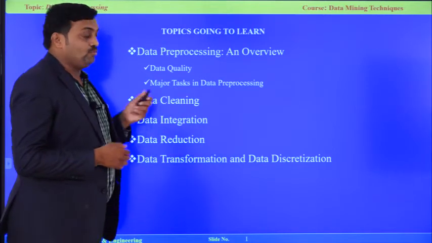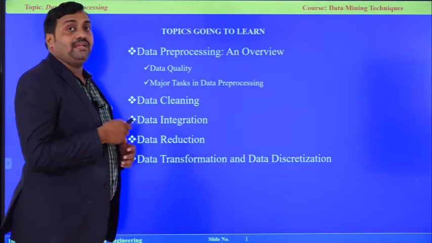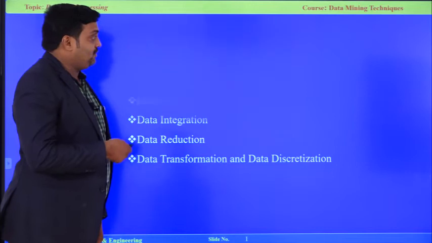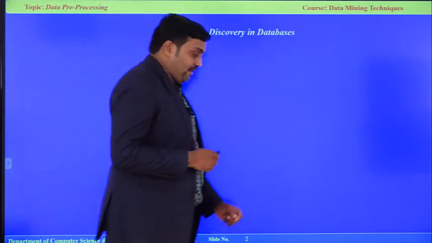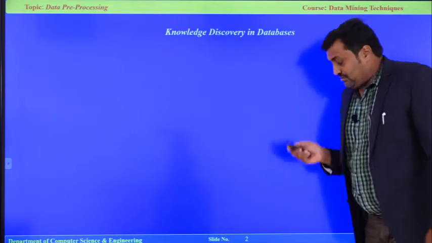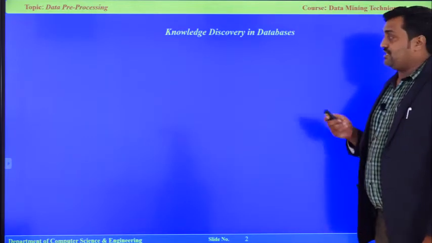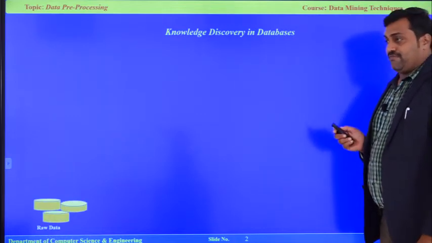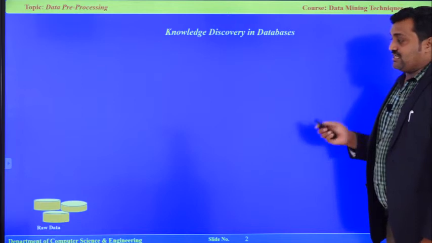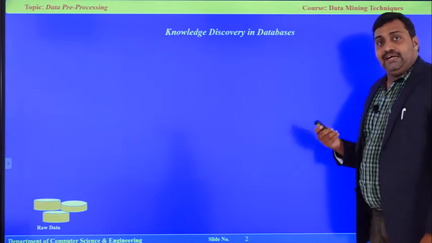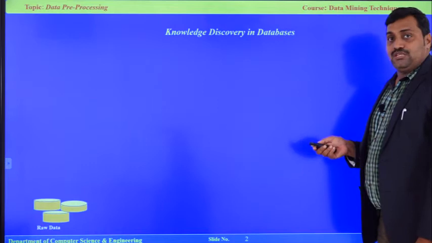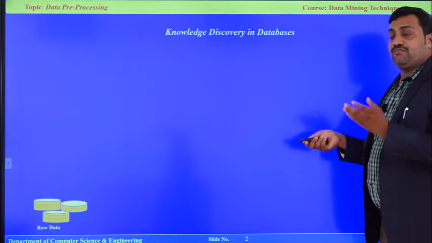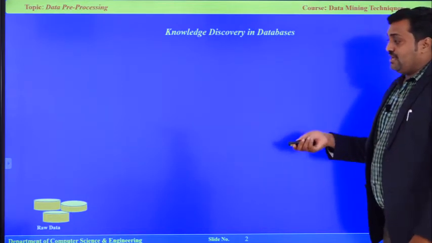Whenever we are going to do a data mining operation on a given data set for a task relevant operation, before going to that, I am going to give a very fast recap on KDD steps. These are the various stages involved in the data mining process. In the data mining process, the first stage is gathering the data from the various data sources, that is what we call the original data or raw data. That means we are getting the data from various sources as raw data.